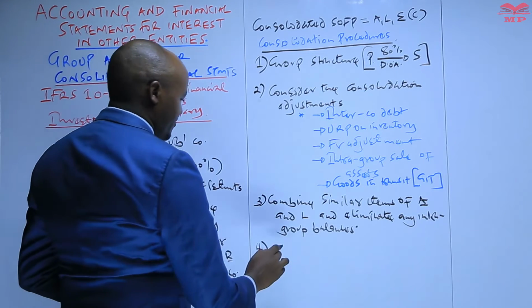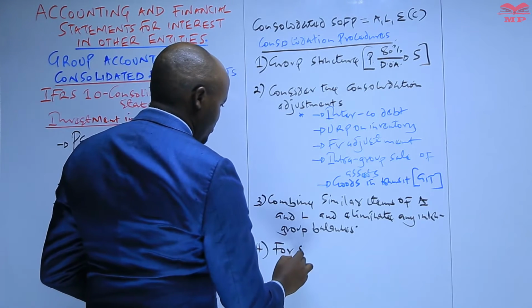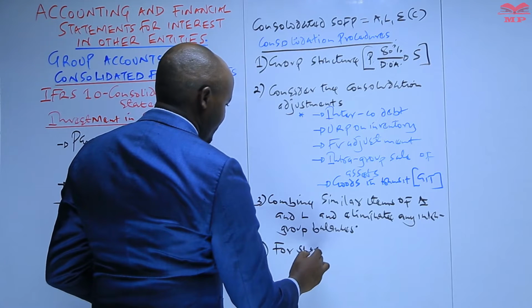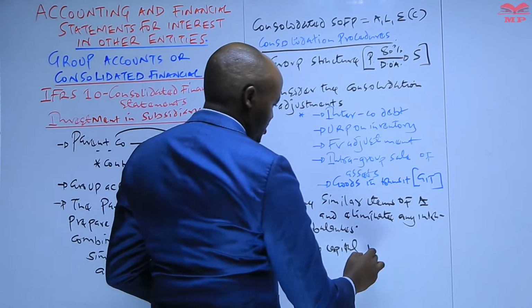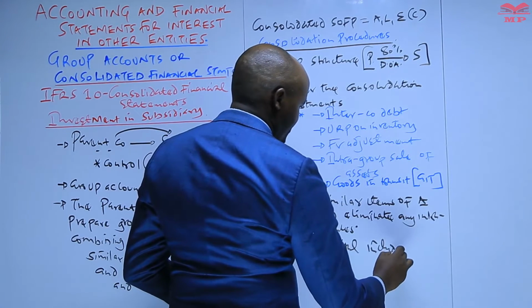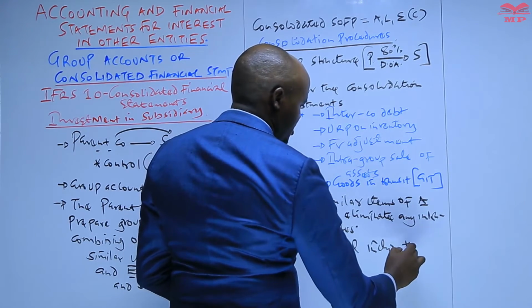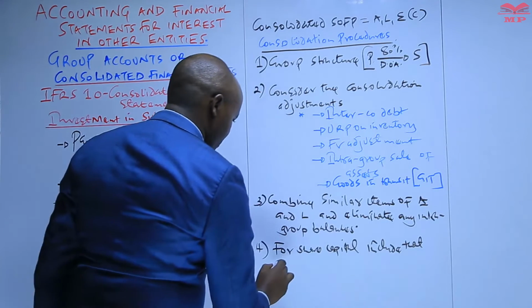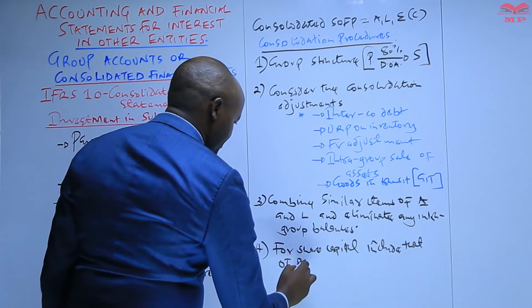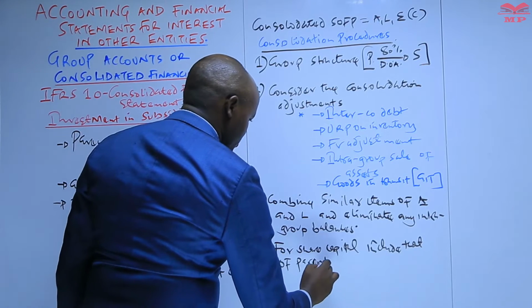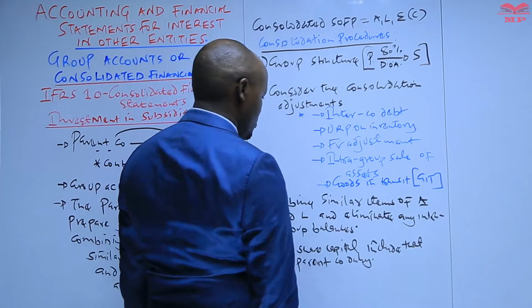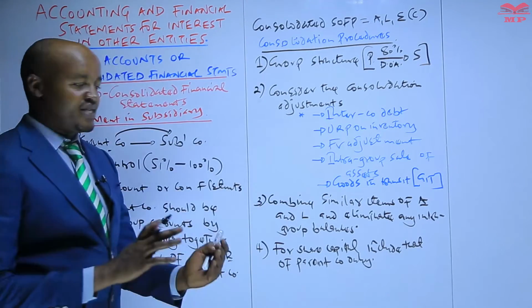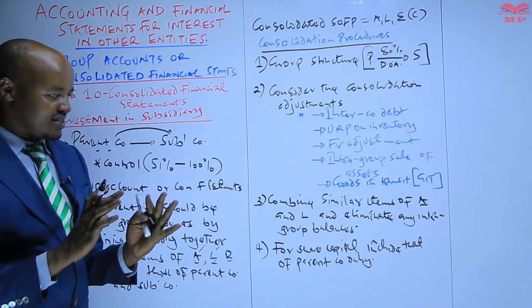And then from there, step 4 is that for share capital, include that of the parent company only. So for share capital, we don't combine the share capital of the parent and that of the subsidiary.